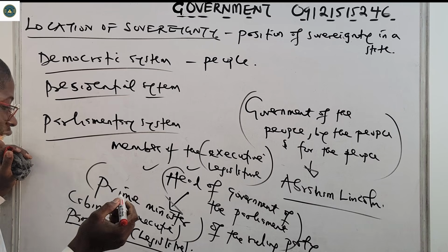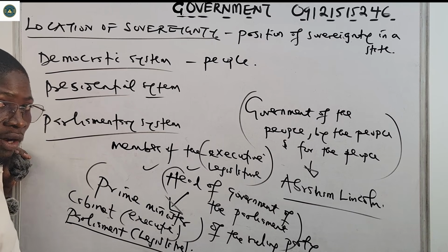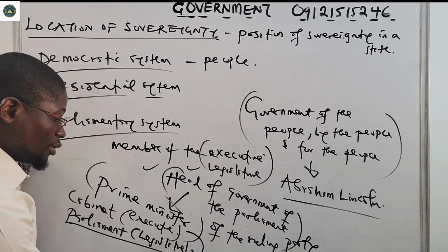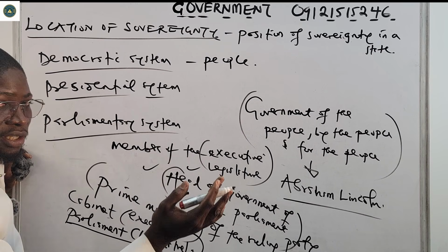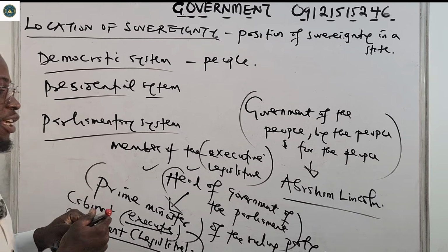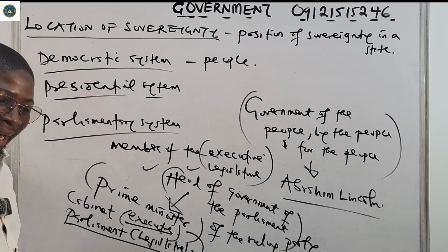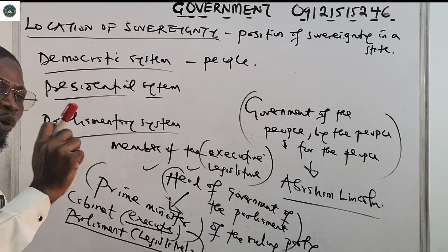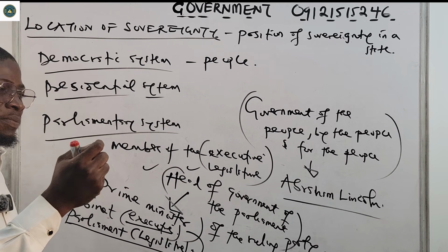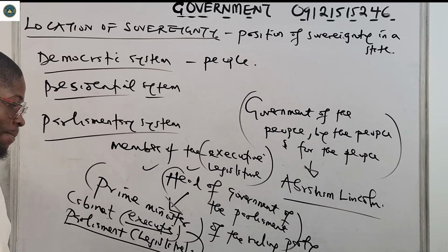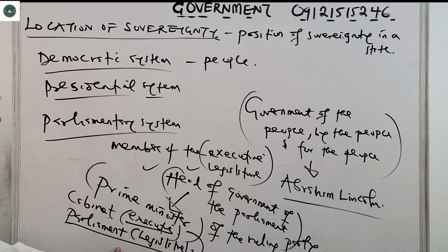Why would they say so? It is because the executive is answerable to this parliament. So the parliament is ahead in terms of authority, and the cabinet are called the executives. So in a parliamentary system of government, the head of government of the parliament is the one who wields the power of sovereignty. The power of sovereignty resides in the head of government, which is the ruling party in the cabinet, the executive, the parliament, that is the legislature.